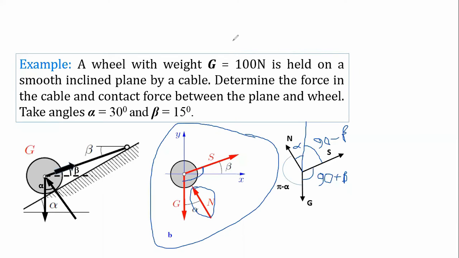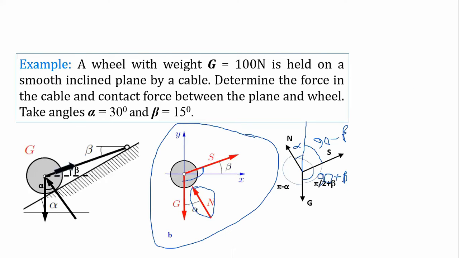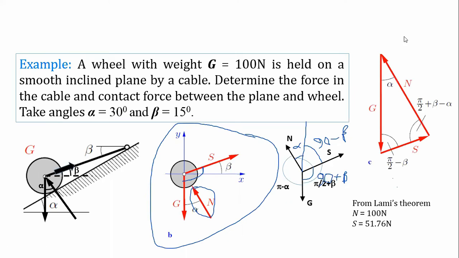Okay, so now apply sine law. क्या फार्मूला बनेगा? Capital N divided by sin(pi by 2 plus beta) equals S divided by sin(pi minus alpha) equals G divided by sin(90 minus beta plus alpha). Correct?